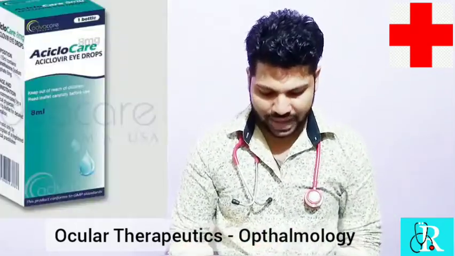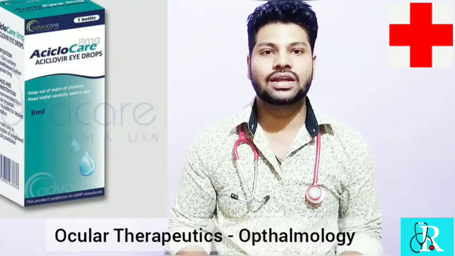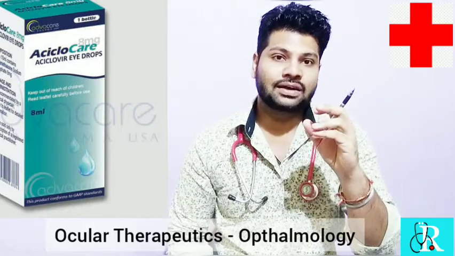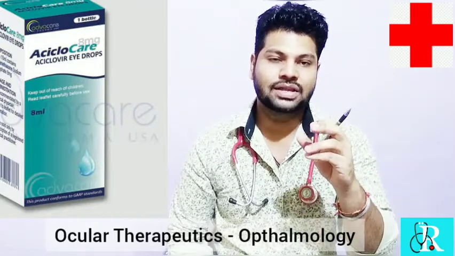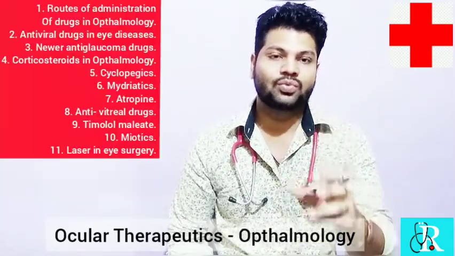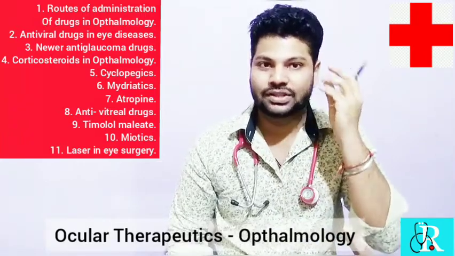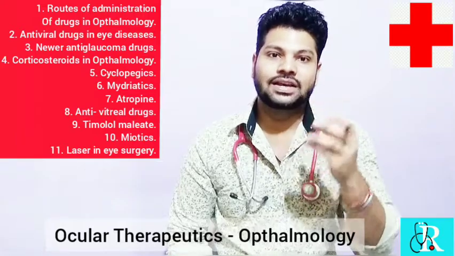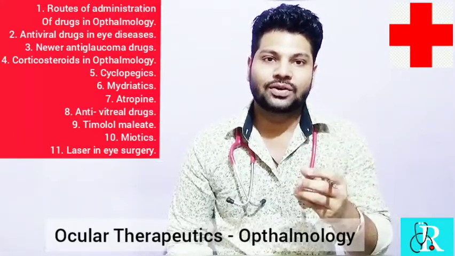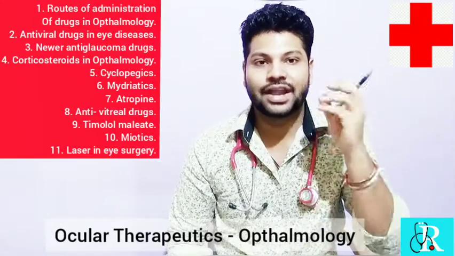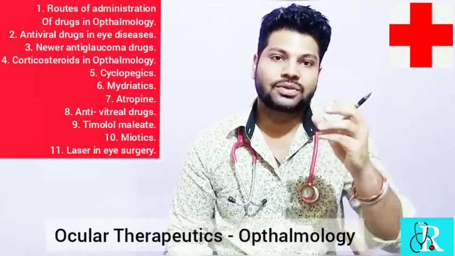Next comes: what are antiviral drugs in eye disorders? First, let us recap what viral diseases are. The famous eye disease causing virus is the herpes virus. You get shingles, you get keratitis. Along with shingles, that is skin infection over your face, there is herpes which is sexually transmitted. Herpes zoster virus causes keratitis. Even the adenovirus causes inflammation or infection of the eye.